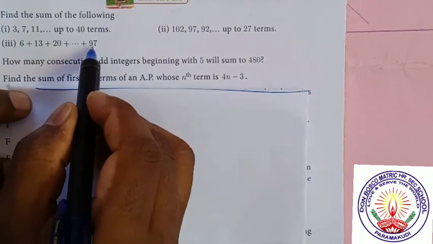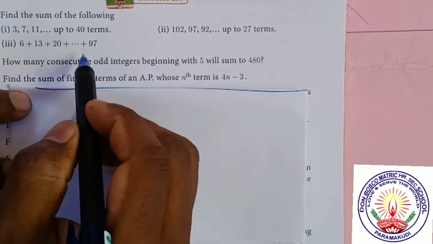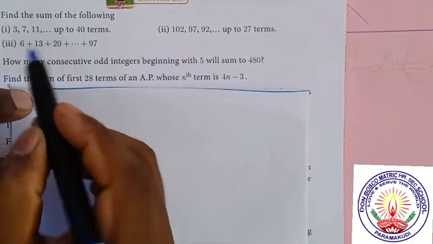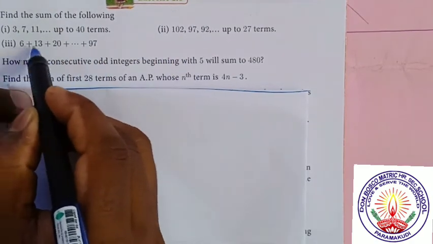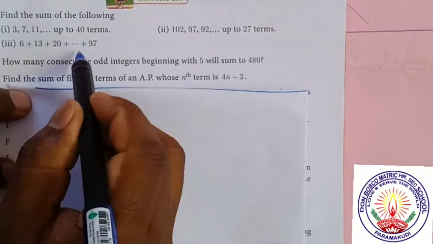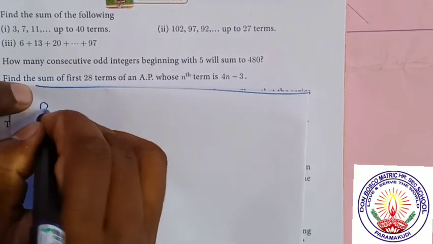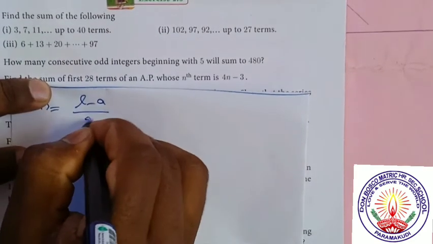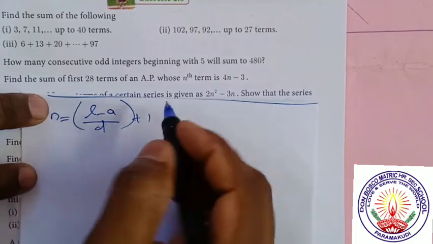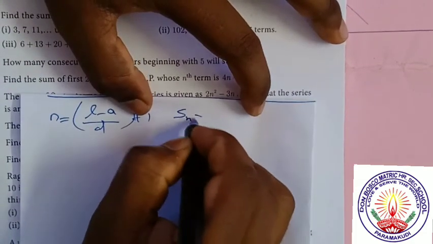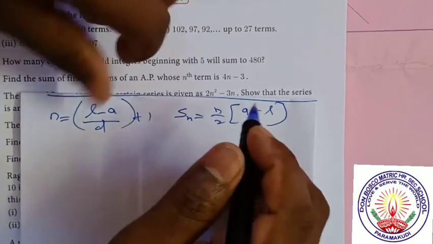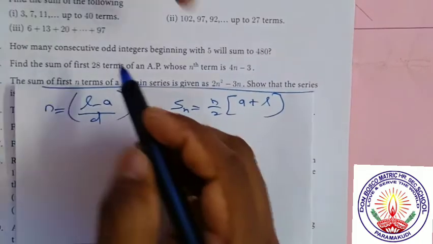The third one, last term is given. So last term is given, we have to use the second formula. When you use the second formula, first you have to find number of terms n. So here a is given, it is increasing. So 13 minus 6 is equal to 7, d is equal to 7, l is equal to 97. In this problem, first you have to find n. What is n? n is equal to l minus a by d plus 1. You have to first find n. After that only we can find Sn. Sn is equal to, second formula, n by 2 into a plus l. So the three problems we can solve and you can get familiar with the formula.